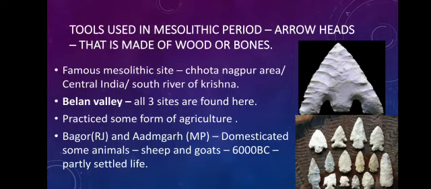Famous Mesolithic sites are the Chota Nagpur area, central India and Madhya Pradesh region, and south of the river Krishna. Belan Valley is the most important site of all these, because all three periods are found here. The Paleolithic site is also Mesolithic, and the last one is Neolithic. We will discuss that in the next video.